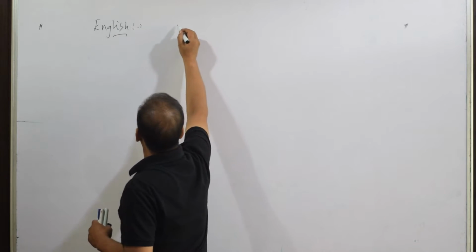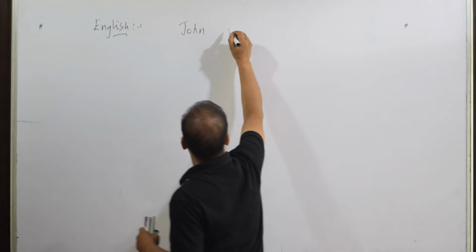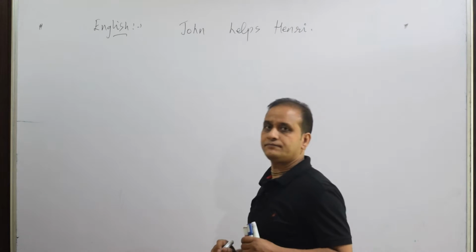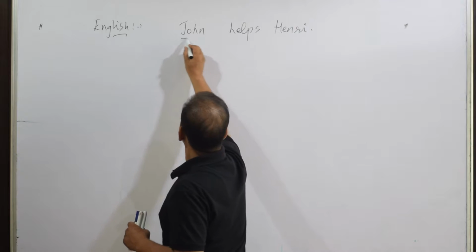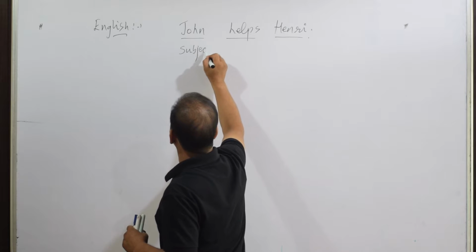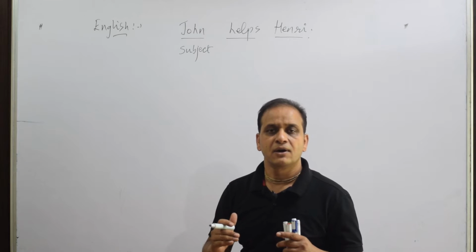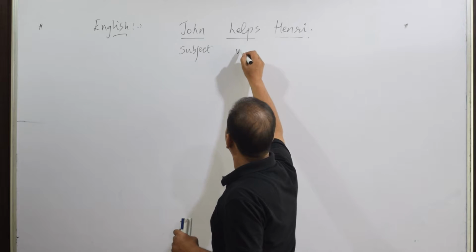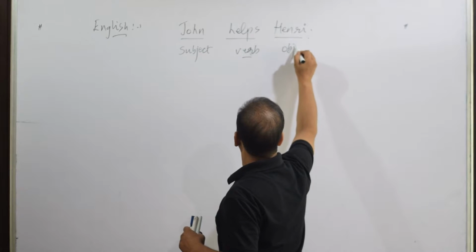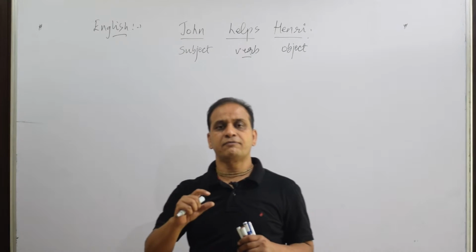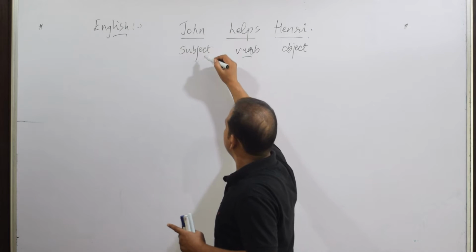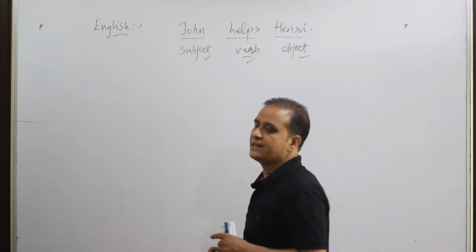See, if I say John helps Henry, so John helps Henry. John is doing an action. So the one who does an action, we call him the subject. Help is the verb and Henry is the object. The one for whom the action is done, we call him the object. So you find in English, first of all we use subject, then verb and then object.